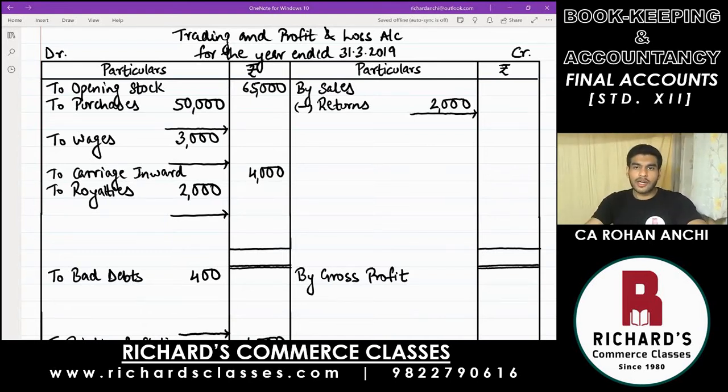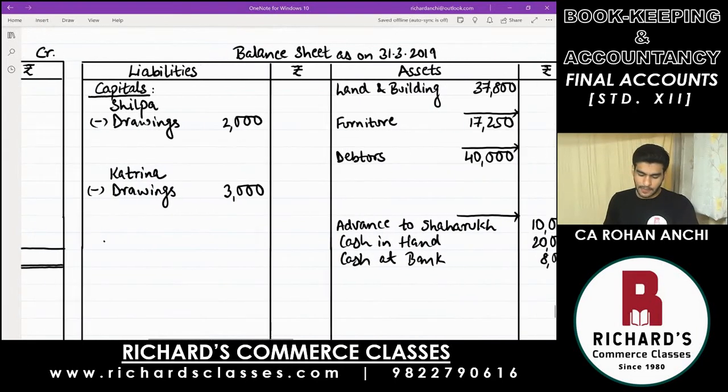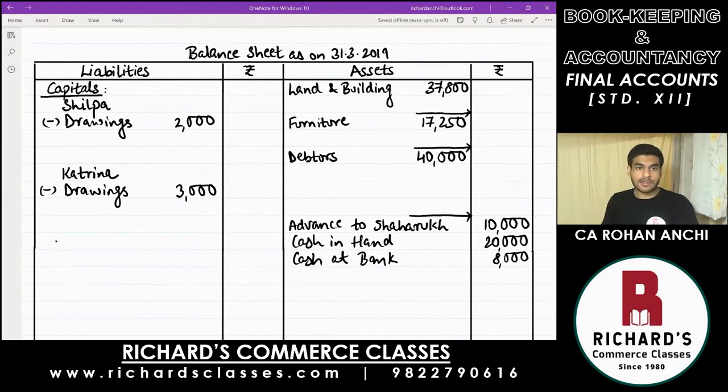Let's move on to the credit balances. The first item there is capital of the partners. So let's come to the liability side. Capitals, write down for Shilpa and Katrina, both it is 45,000. So write down next to Shilpa, 45,000. For Katrina, 45,000.